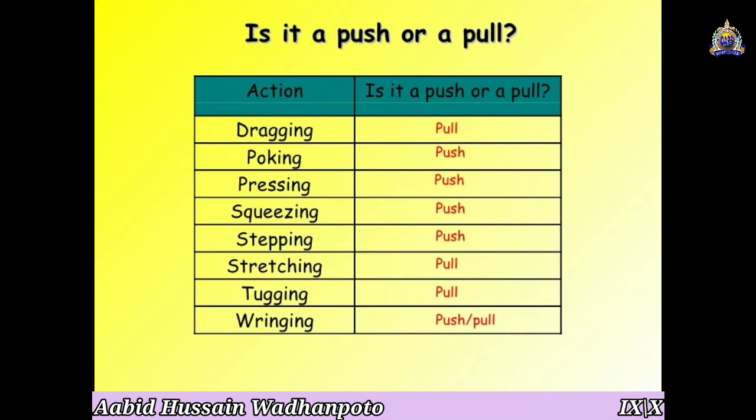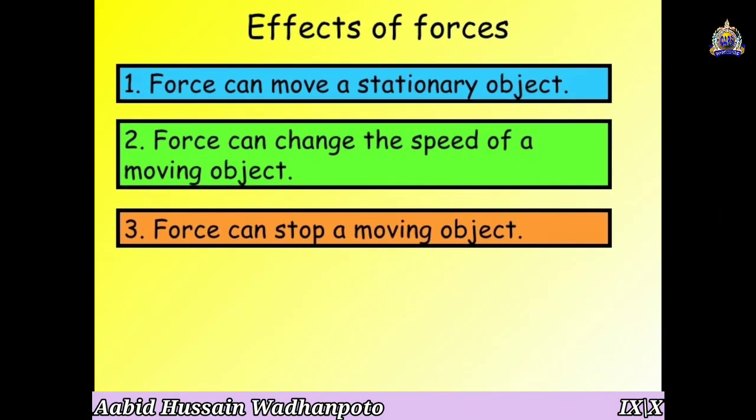So whenever this force is applied, we require both push and pull forces, and both forces can be applied on an object too. So now these are the forces, and you can differentiate which one is the pull force and which one is the push force here.